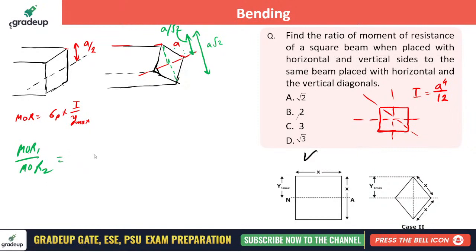Sigma permissible will get cancelled, and simply Y max is in the denominator. So Y max due to the second one will be at top and Y max due to the first one will be at the bottom. Then Y max for the second is simply A by root 2, and for the first one, this is the first figure and this is the second figure, it is A by 2. Finally, A will get cancelled and you will get 2 by root 2, that is nothing but root 2. That's all.